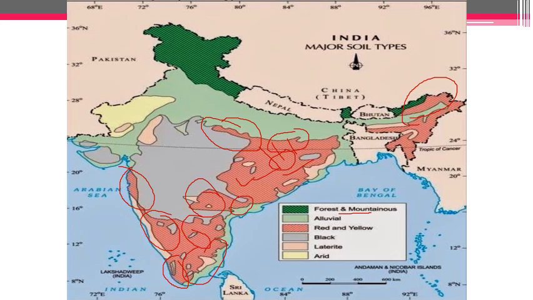Parts of Assam, and the states Nagaland, Manipur, Mizoram and Tripura, and also southern Meghalaya are covered by this red and yellow soil. So these are the regions where red and yellow soil is found in large amount.